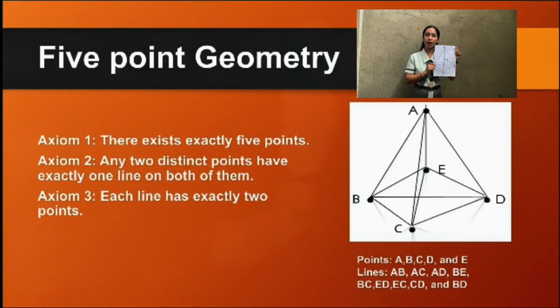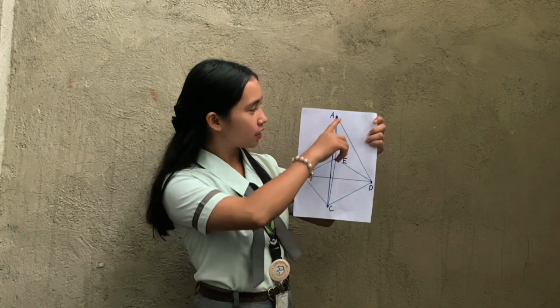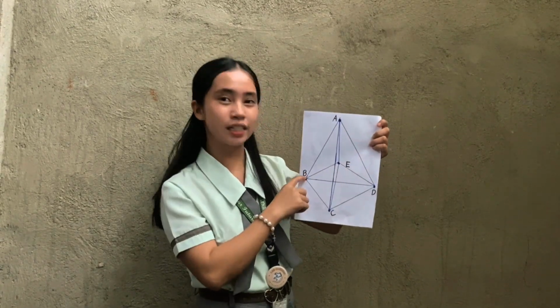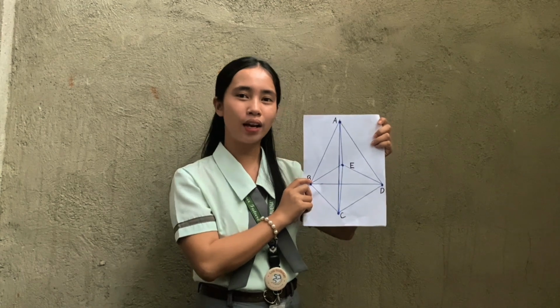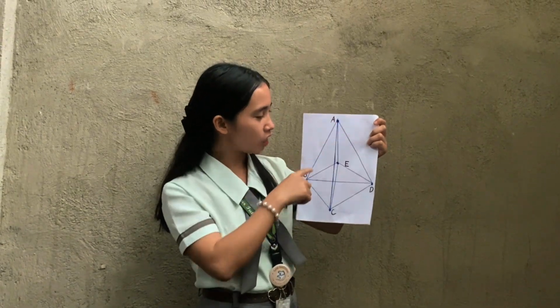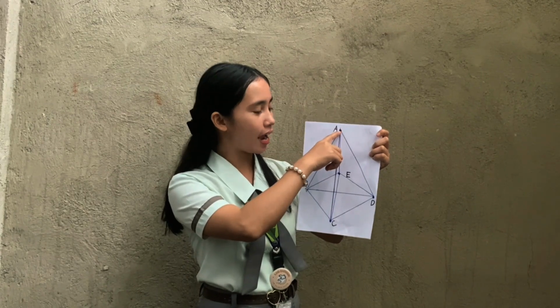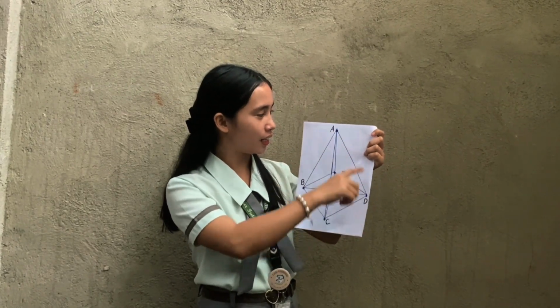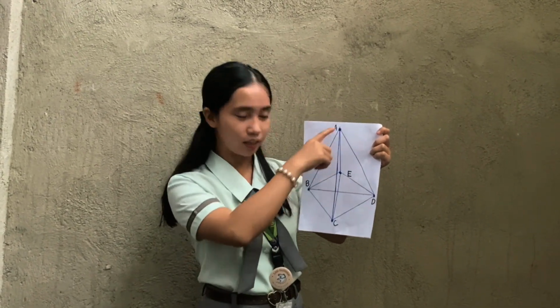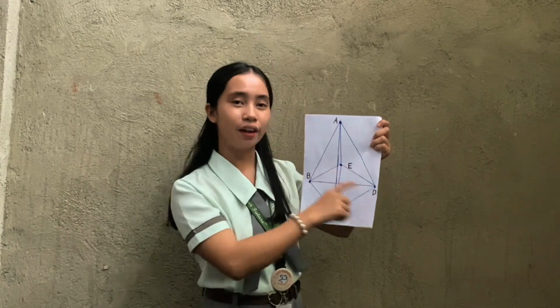And axiom 2: any 2 distinct points have exactly one line in common. So each pair of points has exactly one line. So point A and point D have one line, and point A and point B have one line, same as the others.